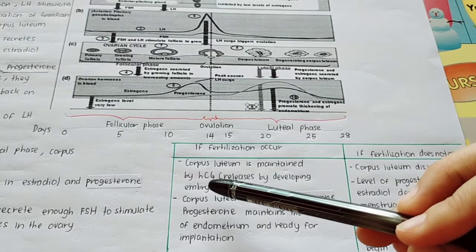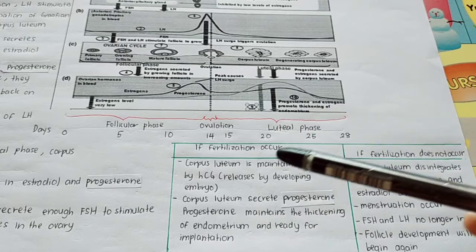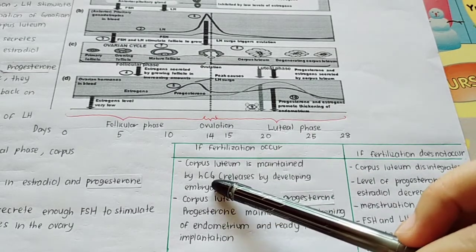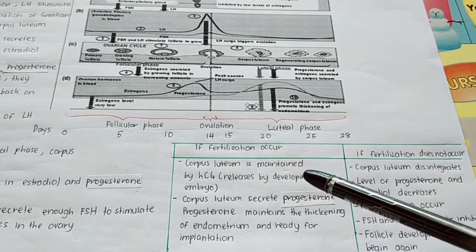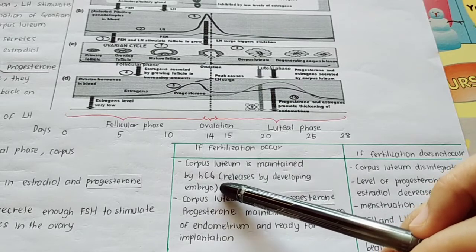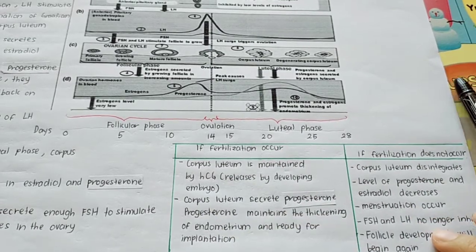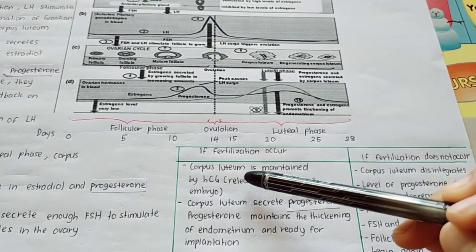Okay, so what is HCG? HCG means human chorionic gonadotropin that is released by developing embryo. Maksudnya, this HCG hormone hanya akan ada pada female yang pregnant. Okay, because of what? This HCG is released by developing embryo. Okay, and then what happened to the corpus luteum?